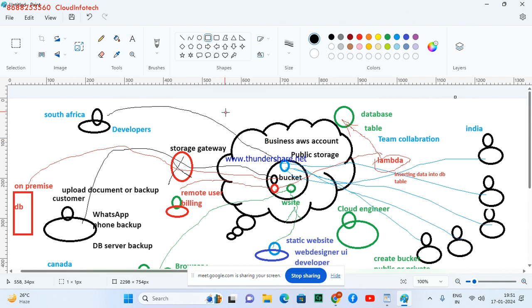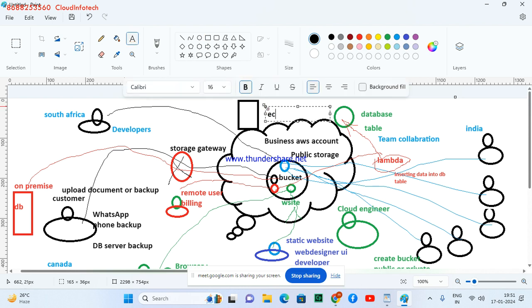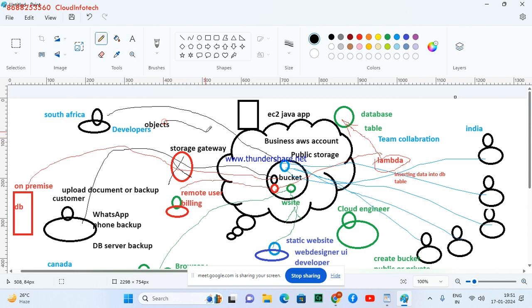Example, they host a website on EC2, running a Java-based application. The application has some objects, and the developer can store these objects in the bucket. Say you have developed a YouTube-like application. All the videos will be stored in the bucket, which is then integrated with the server, so your application will access those videos from there.